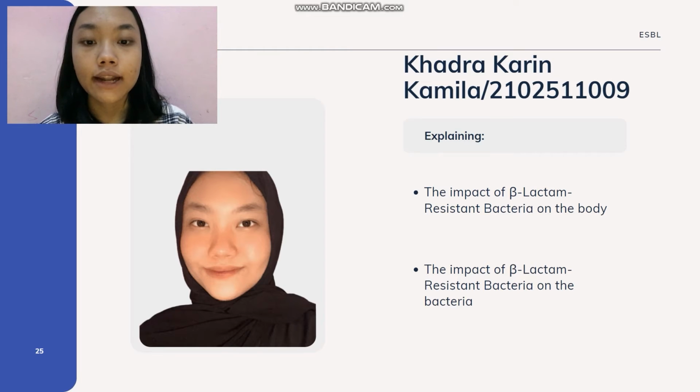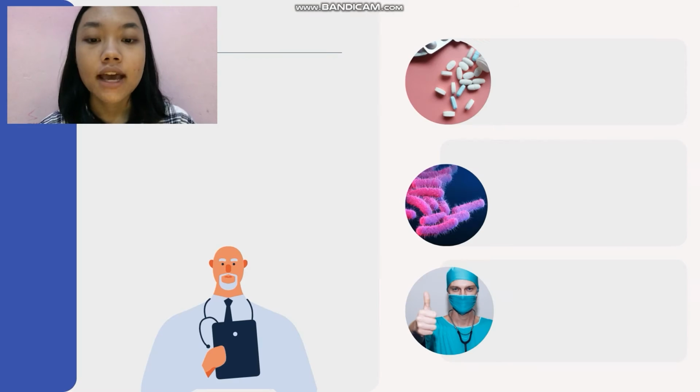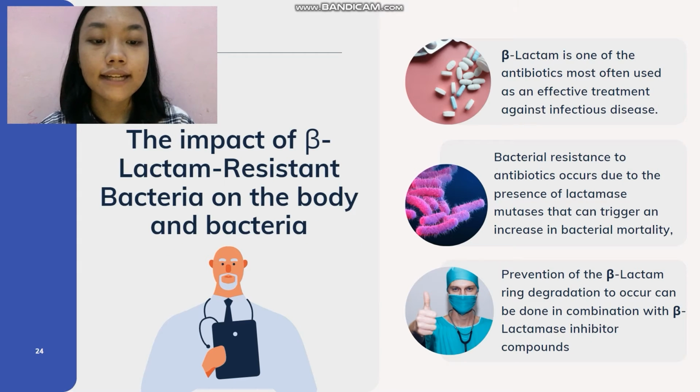I would like to explain about the impact of beta-lactam resistant bacteria in the body and in bacteria. So, beta-lactam is one of the antibiotics most often used as an effective treatment against infectious disease. However, it is well known that bacterial mechanisms against these therapeutic agents are also evolving and slowly increasing at a worrying rate. The increasing resistance of bacteria has a considerable influence on the process of handling patients in hospital and increased morbidity and mortality, which will make patients have to receive treatment for a longer time and also cause complications